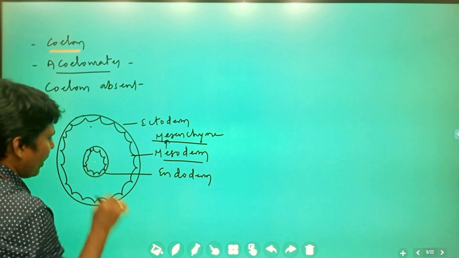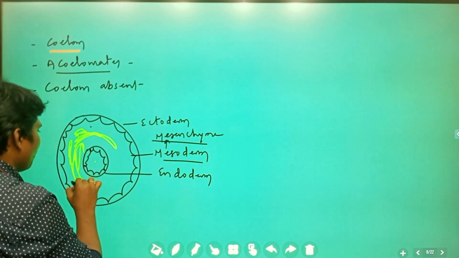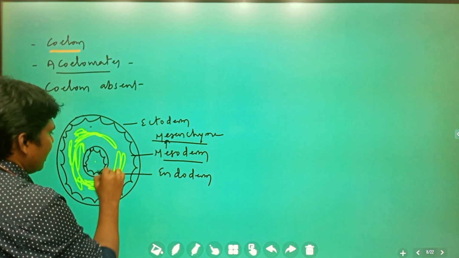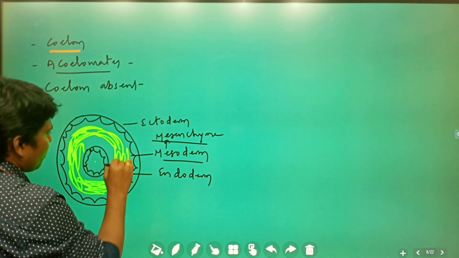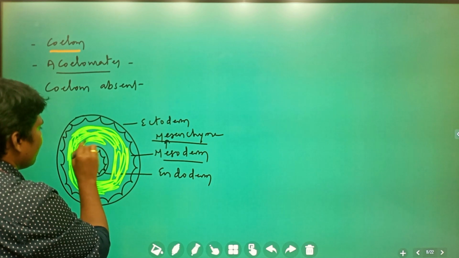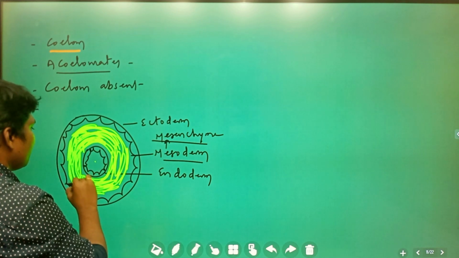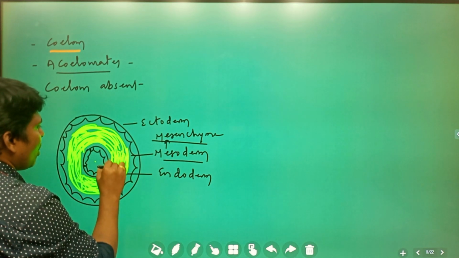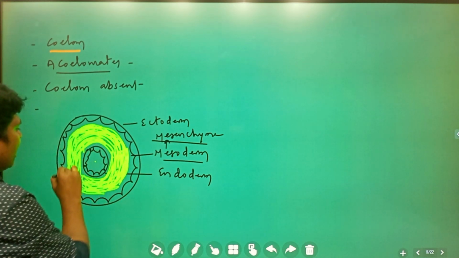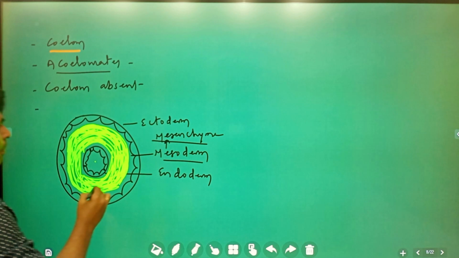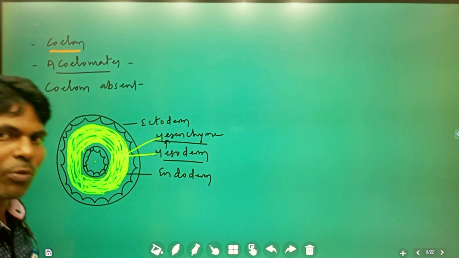So this is the body cavity. This entire portion is going to be occupied by mesenchyme. What is this? This is mesenchyme. This entire portion is going to be occupied by mesenchyme. Do you understand what I am going to say?